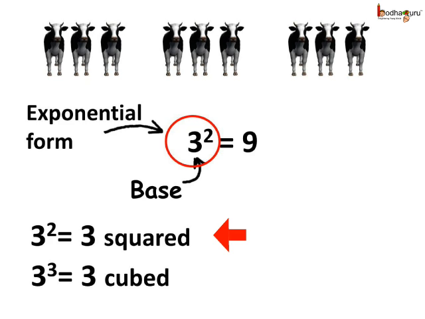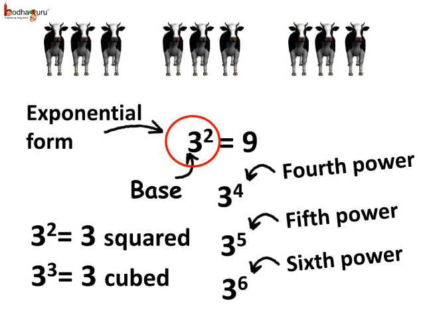In the same way, 3 to the power 3 can be called 3 cubed. So any number raised to the power 3, we call it cubed. For example, 8 to the power 3 means 8 cubed. Also, 3 to the power 4 can be called 3 to the 4th power. 3 to the power 5 can be called 3 to the 5th power. 3 to the power 6 can be called 3 to the 6th power, and so on.